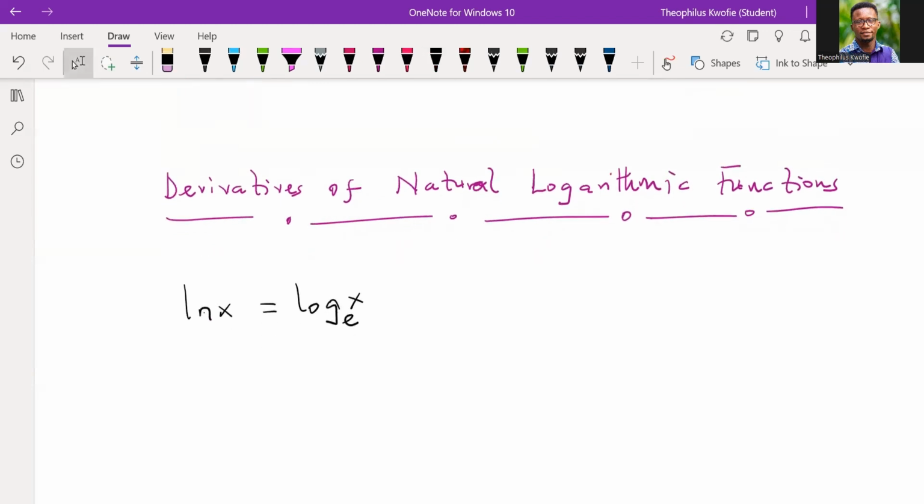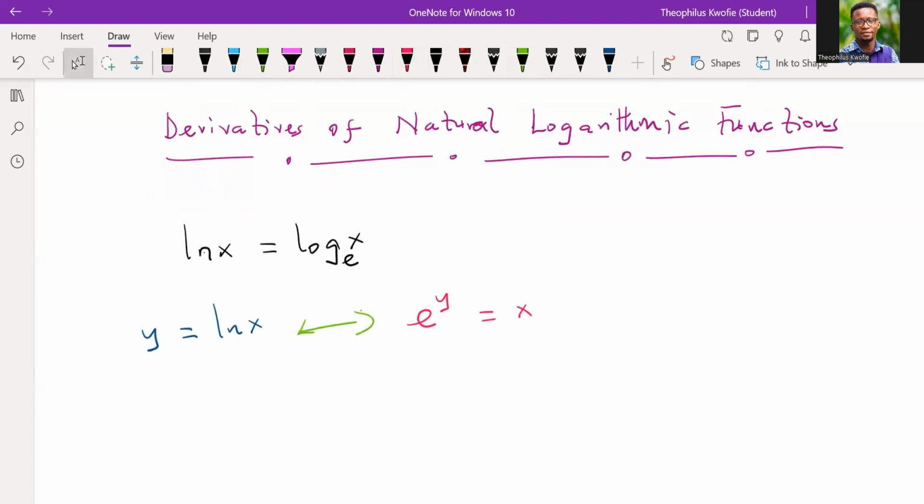So we claim that x is any positive number. And if that's the case, then the natural logarithm, or the logarithm base e, of x is given as this. And such an equation can also be written differently. If I claim that y is equal to the natural logarithm of x, then this can also be written as e to the power y equal to x.